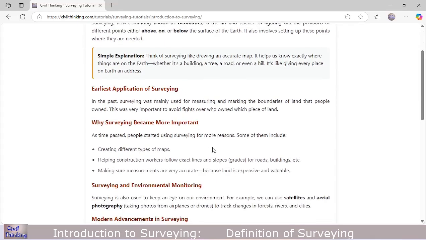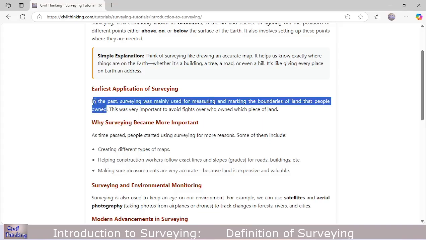Now let us see what the earliest application of surveying was. In the past, surveying was mainly used for measuring and marking the boundaries of land that people owned. So this was the earliest application of surveying. What was it? It was to measure the boundaries of land ownership.